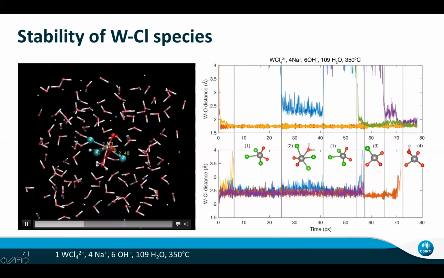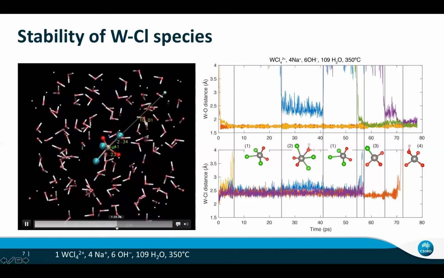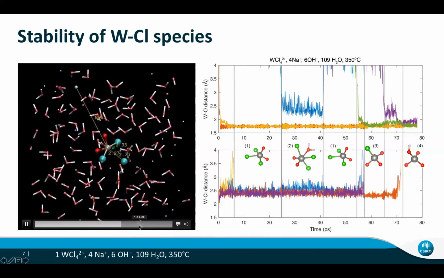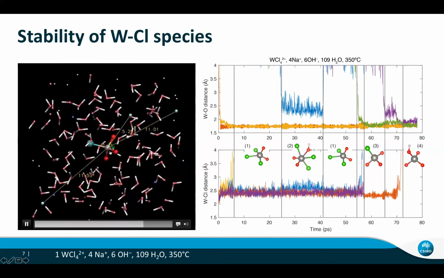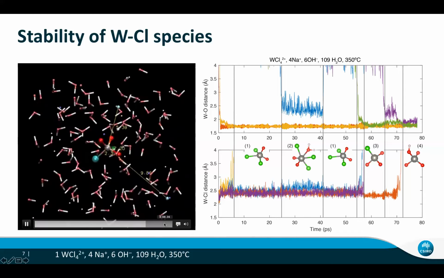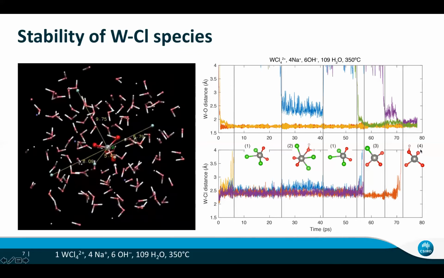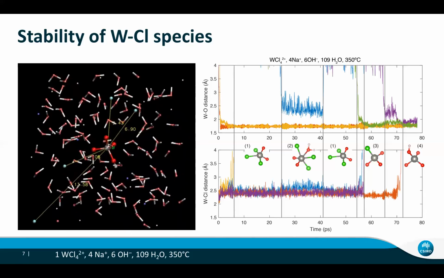This oxygen has a water attached to tungsten, and then this water leaves again, and there are still 3 chlorides and 2 oxygens with the tungsten. Finally, all the chlorides leave and only tungsten with 4 oxygens remains as the final species. So this final species looks like that. This simulation showed us the tungsten chloride species is not very stable.